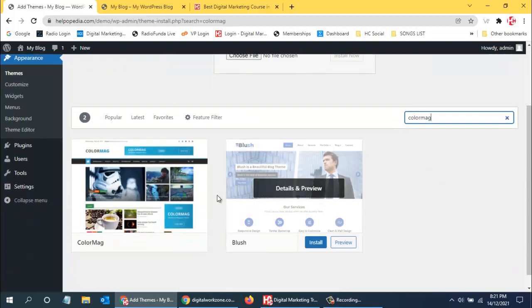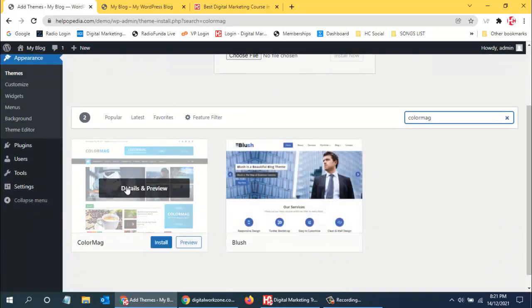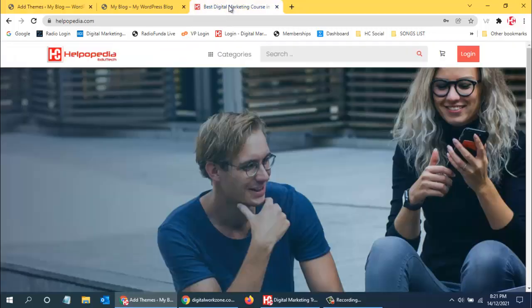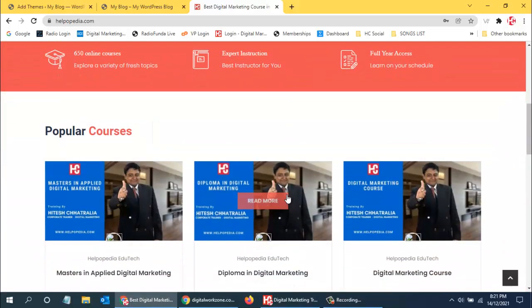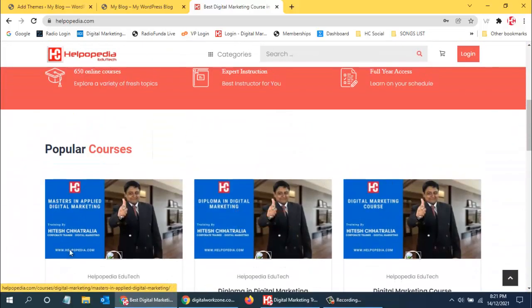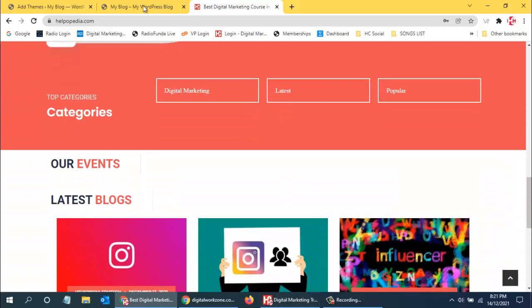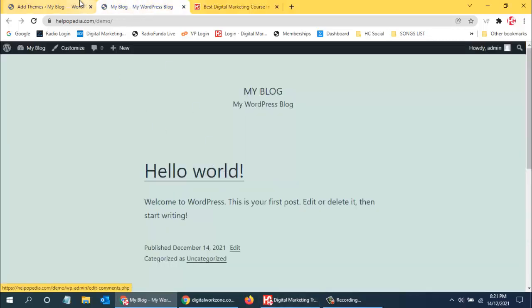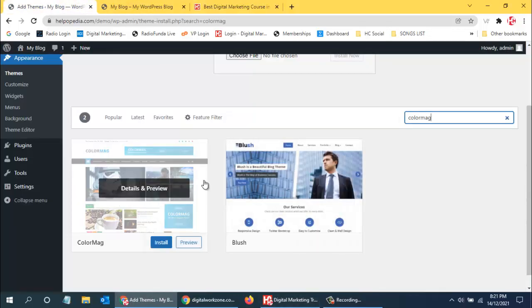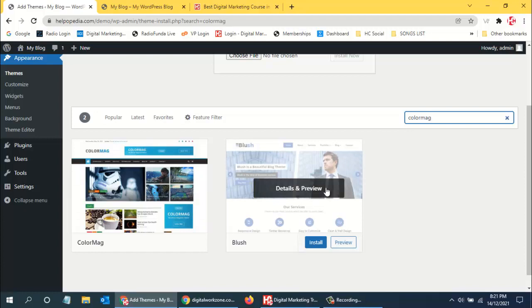So here I can see this is Color Mag. This is one of the themes which I have been using for the past 5 years. Recently I've changed my website, so now I'm not using this theme because I have an e-commerce website over here. So like that, we can see various themes. We can install whatever theme we want.